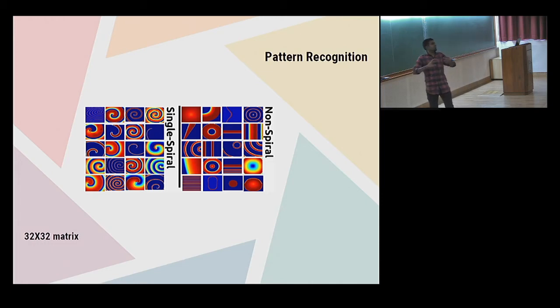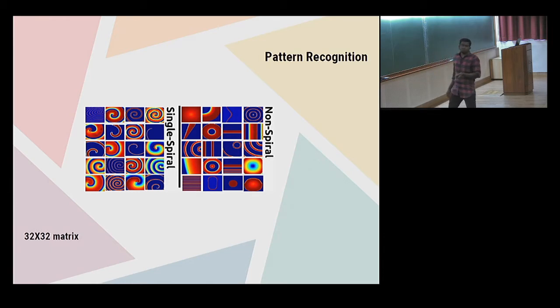These are all coming from different models, all realistic, the simple model and all that. And these are wave solutions which are not like spirals. These are like target waves and plane waves. We don't want to disturb this. Whenever we find these kind of spirals, we want to kill them. Okay, we want to locate the spiral.